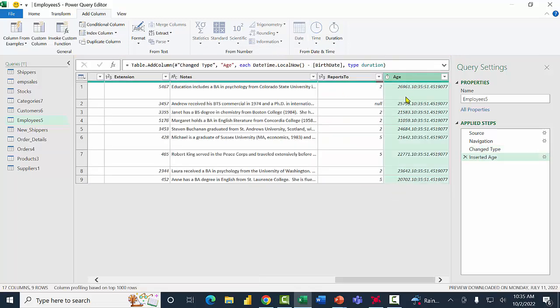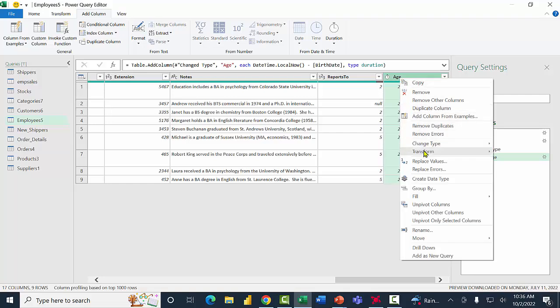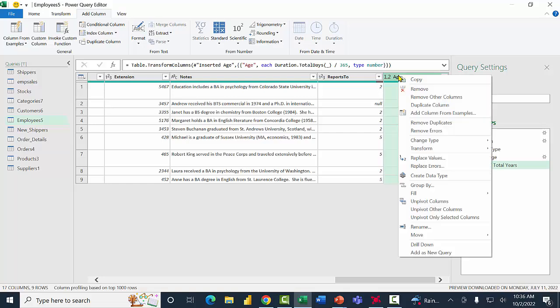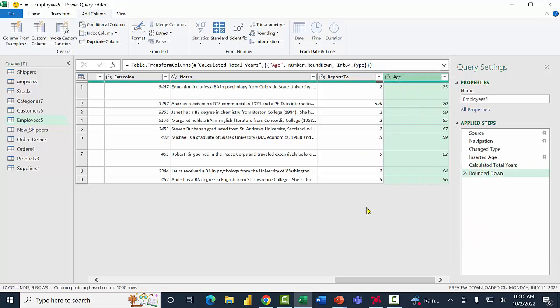Now it gives me the age, but it's the number of days. Sometimes I want that to be the number of days if this is an aging report. But this time I want that to be the number of years. So I'm going to right click on the word age. Then I'll pick the word transform, and I'll pick total years. Now it's the number of years. I like to round that down. So I'm going to right click where it says age, and I'll pick the word transform. I'll pick round, and then you'll pick round down.